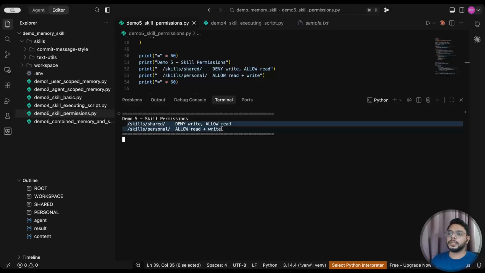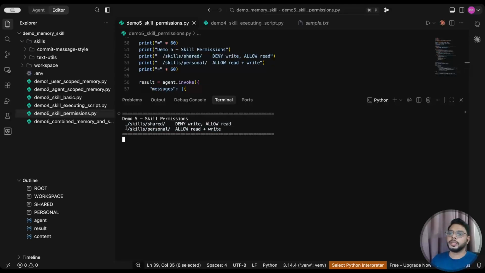So it has printed this. This is something Python is printing. It is not coming from the agent, it is coming from here. So in the skills and shared, deny write, allow read, and in the skills and personal, allow read and write. So in this folder, we should have read and write permission. So let's check the agent's output.